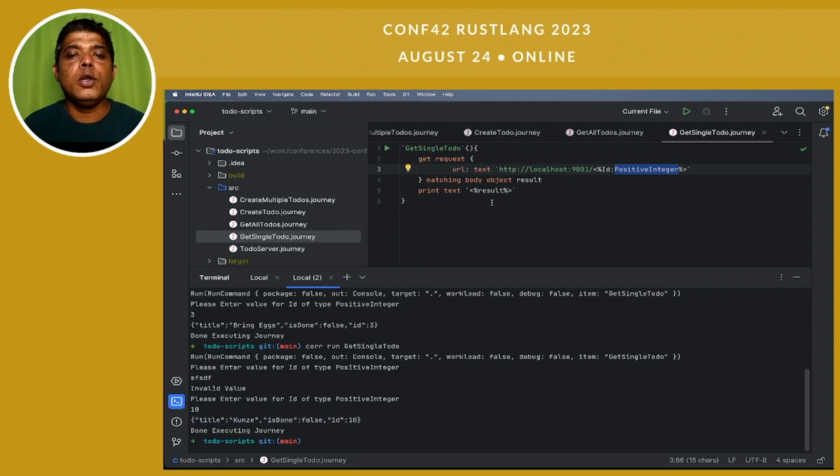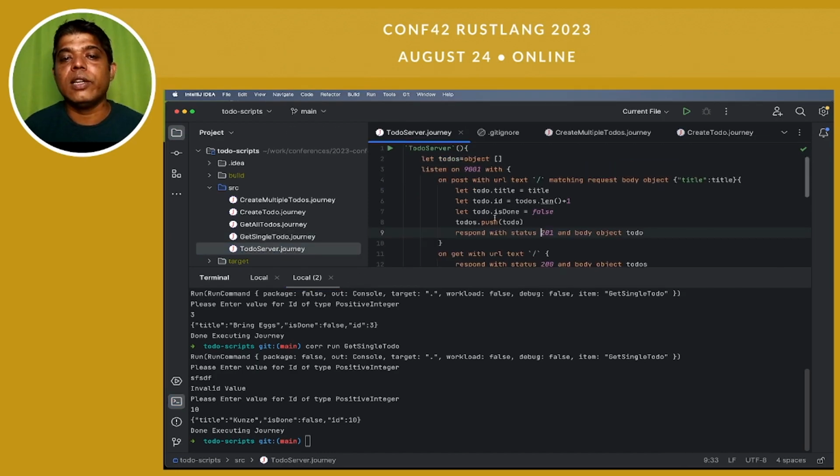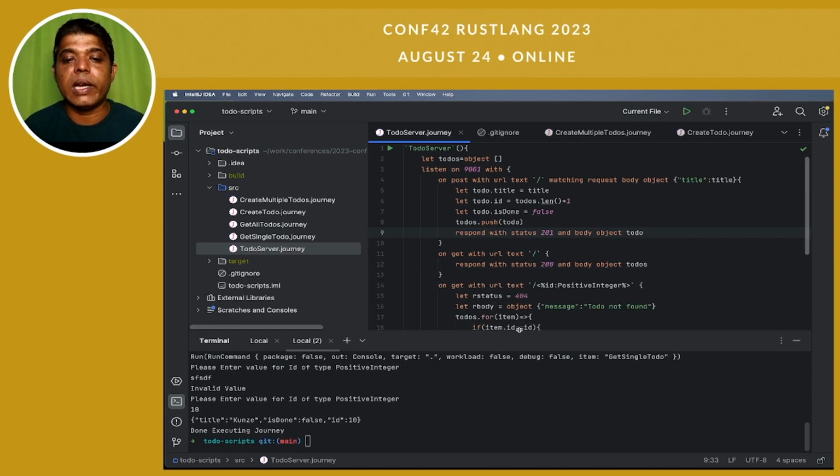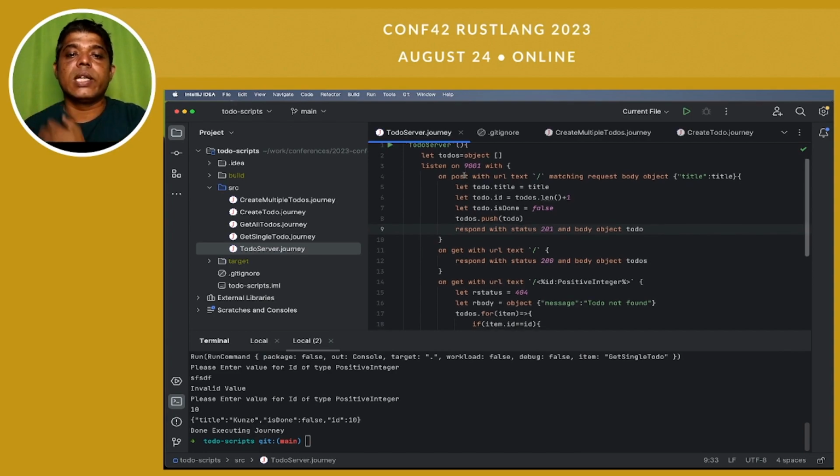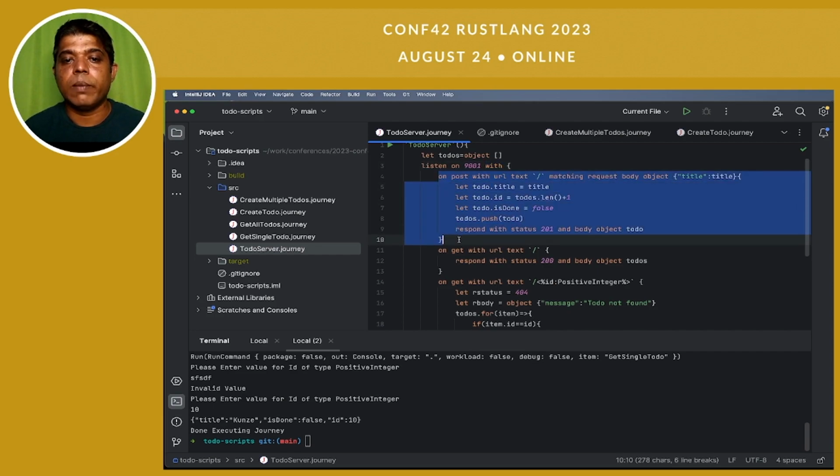Now you are seeing all this is happening on a server, like a to do server. In fact, this entire to do server is also written in the Journey programming language. You can see how we can do service virtualization. We are listening on 9001 with these scriptlets.